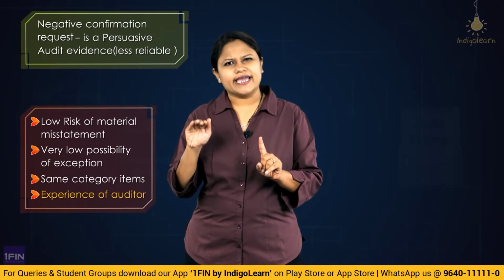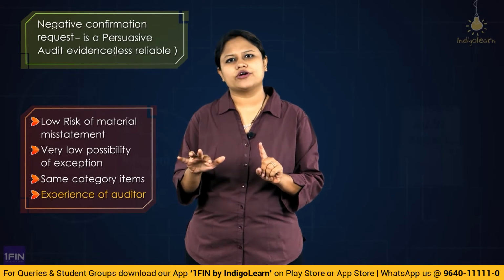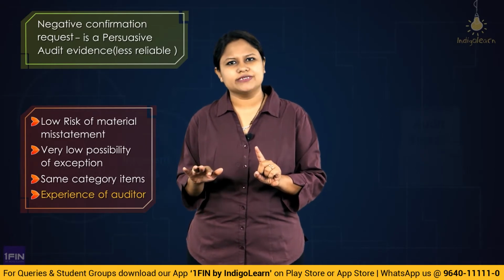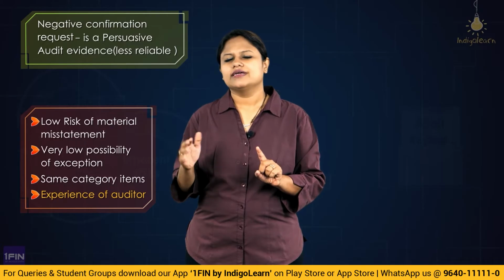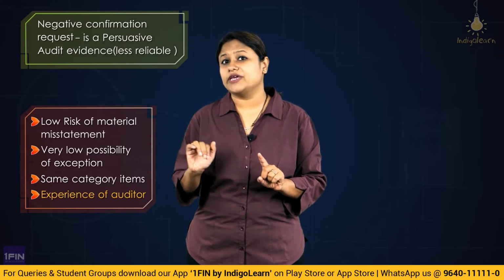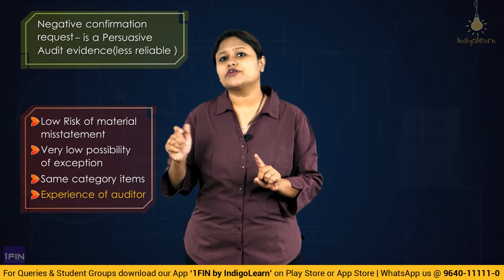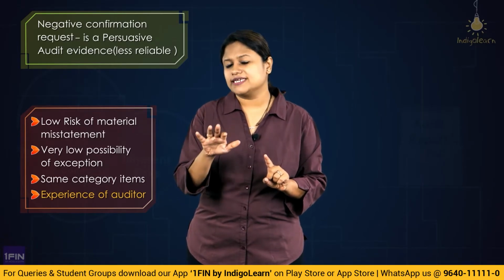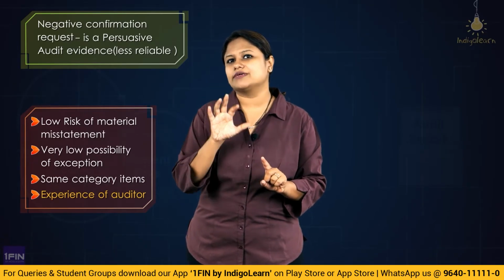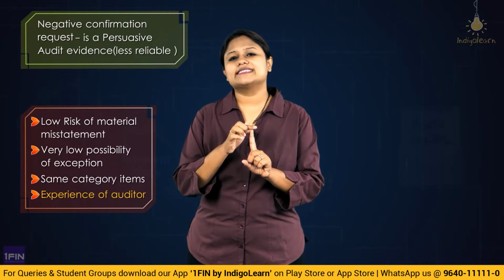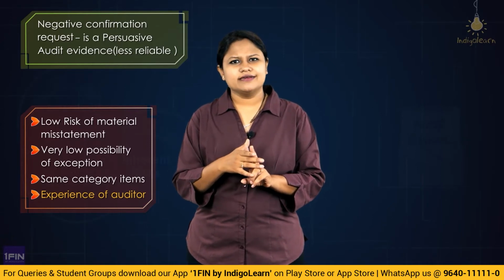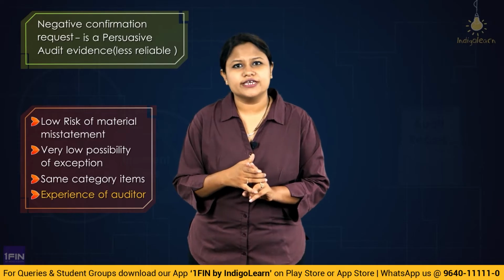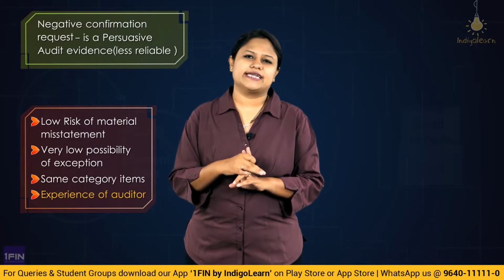First, the area where you are seeking it for has a lower risk of material misstatement. That means what? The controls over that area should be effective. So the test of control results have turned out to be very effective. So the auditor believes that the risk of material misstatement would be what? Less in that area. Second, you have more confidence on the accounting records of the entity.